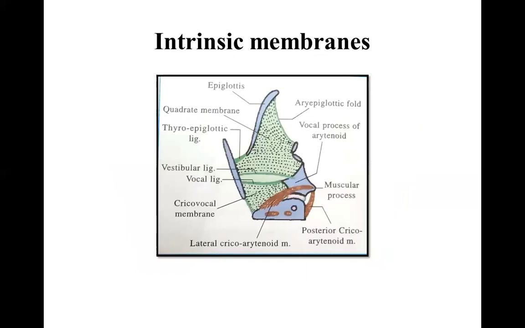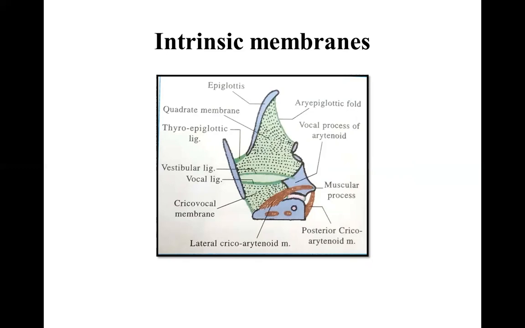We talk about the two intrinsic membranes of the larynx. You can see the quadrate membrane. Quadrate membrane extends from the aryepiglottic fold above to a free margin, which is called the vestibular ligament. Below, you can see the cricovocal membrane, whose upper end is the vocal ligament. Cricovocal membrane is another name for conus elasticus. The upper end is the vocal ligament, which is an elastic ligament.